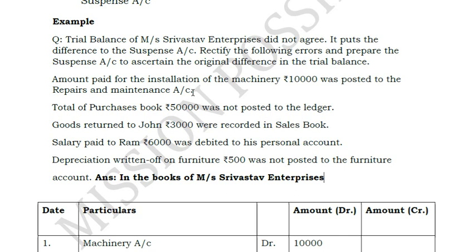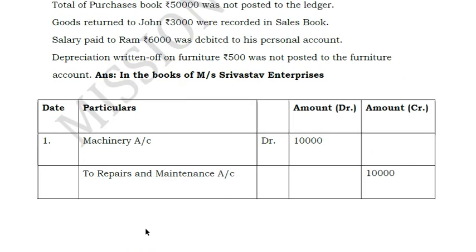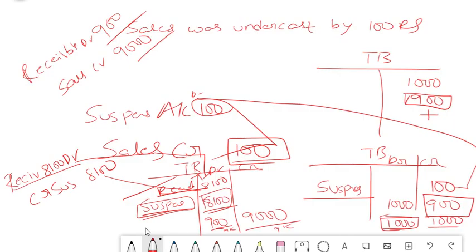So what do you need to do now? Simply you need to correct this entry. So how do you correct? Repairs and maintenance credit and machinery debit. So how this entry came is what I will explain to you now. What is the actual entry that should be posted? We have to debit the machinery cost for 10,000, isn't it? That means it should be added to your fixed cost.